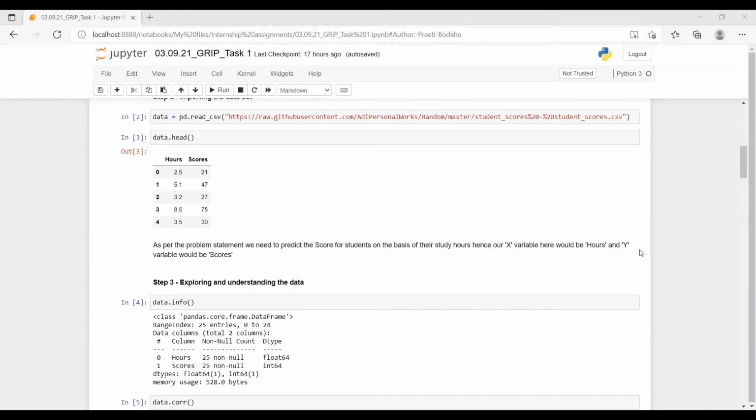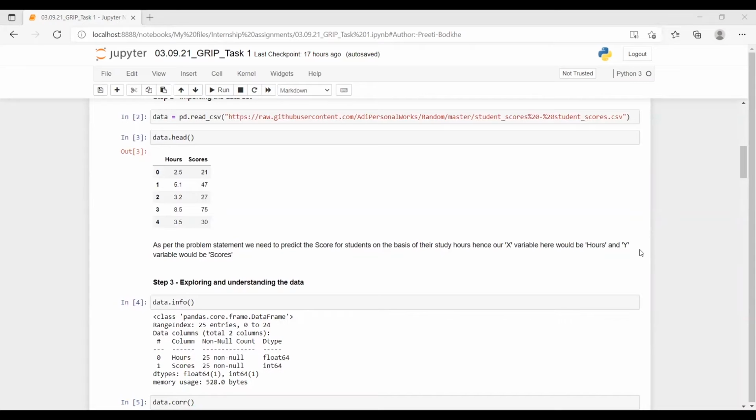Here we can see there are 2 columns in the data. One is hours, meaning the number of hours a student is studying per day. And second is score, meaning the percentage or score that particular student has achieved. Looking at the observations in the data, we can say that the student studying for 2.5 hours per day can achieve 21% of score, and the student who is studying for 5.1 hours per day can achieve around 47% of score, and so on.